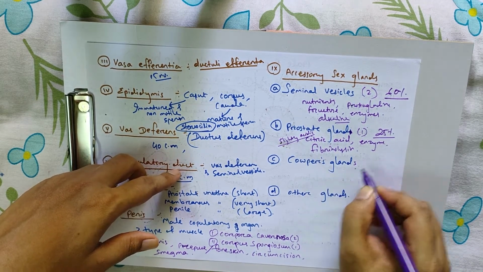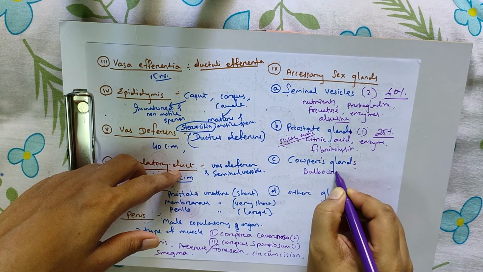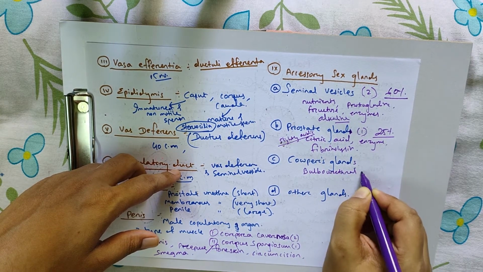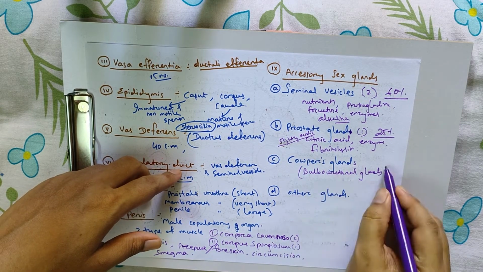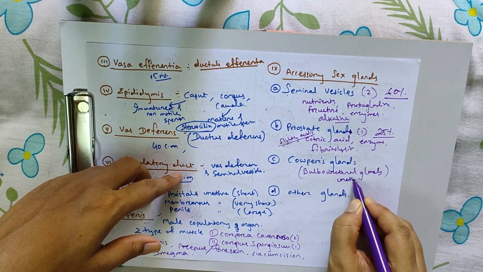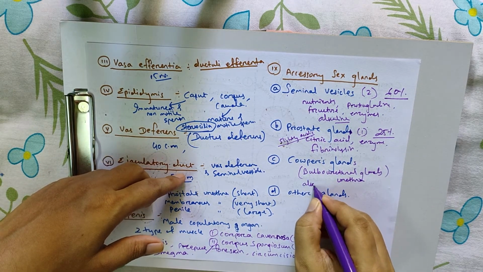Cowper's gland is also called bulbourethral gland. It is present on either side of the urethra. Its secretion is also alkaline.